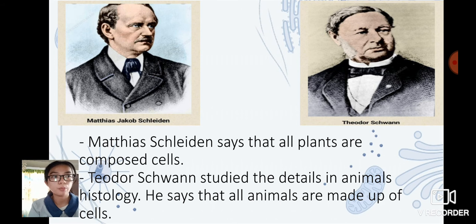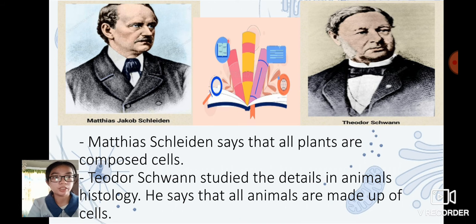These two scientists pointed out the key differences between plant and animal cells. With their combined knowledge and research, they concluded that all living things are made out of cells. So even if it is a small or big organism, they have something in common. For example, the bacteria and the elephant both have cells.